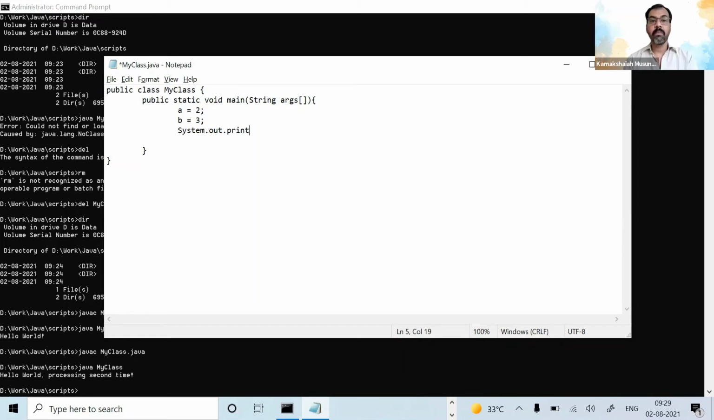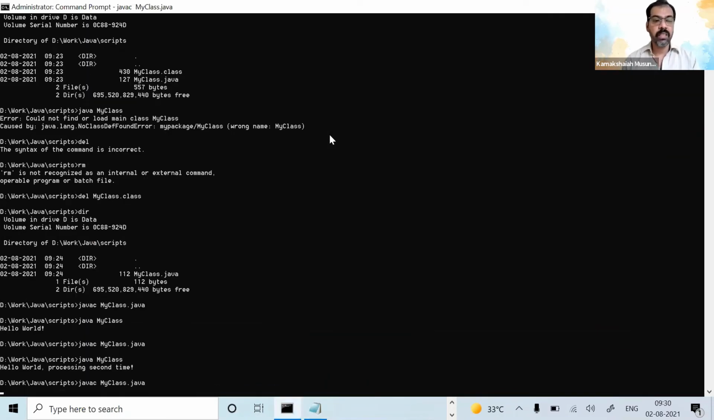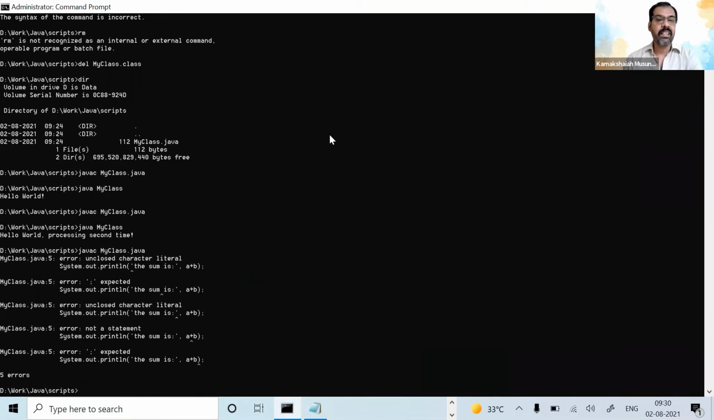And then System.out.println, the sum is, here I can say a plus b. Actually, it's not correct, but let's see. I have to declare whether it is an integer or something. I'm taking a lazy approach. But let's run javac my class. Yeah, there are so many problems.